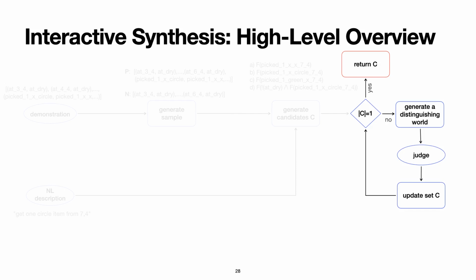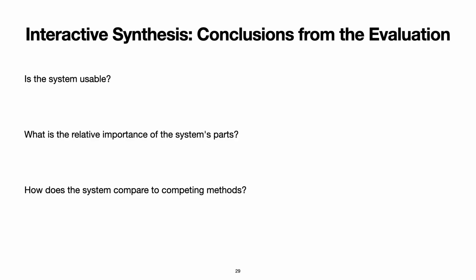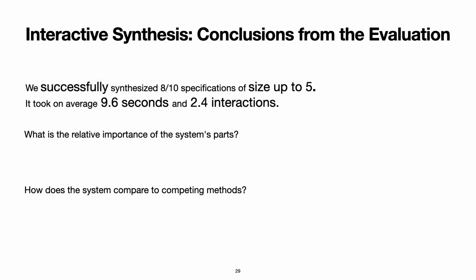What are its properties? When evaluating the interactive synthesis algorithm, we are interested in the answers to the following 3 questions. How much interaction with the user is needed, and how long is the waiting time for the user, which directly affects the usability of the system? What is the relative importance of the user's demonstration and the interaction with the system, and how does the algorithm compare to competing methods? We created a list of 10 representative robotic specifications of size up to 5. It took on average 9.6 seconds and 2.4 interactions to derive the specifications, and we managed to do so correctly in 8 out of 10 cases.